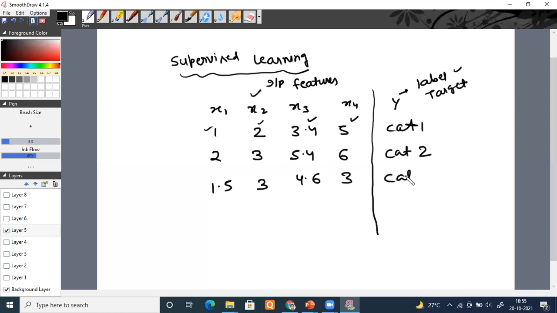Then again it is category 1. Again, x1 is 6.4, x2 is 3, and x4 is 7. Then it is again category 2. Like this, this kind of data will be given to you: some input features and, on the basis of that, corresponding output.